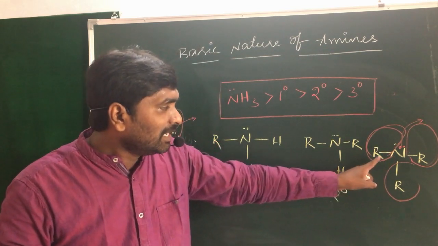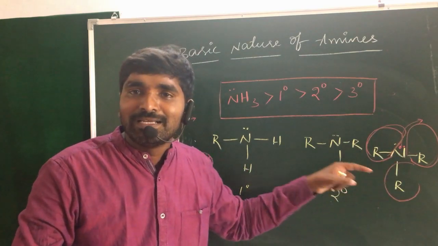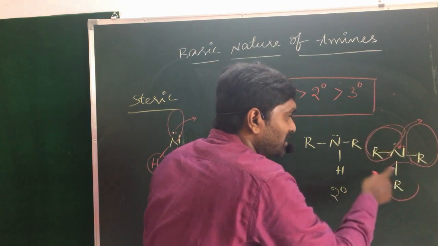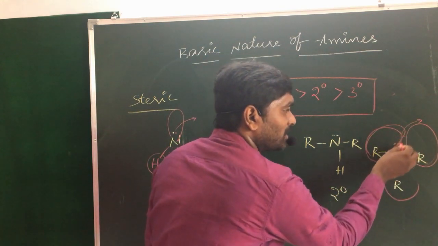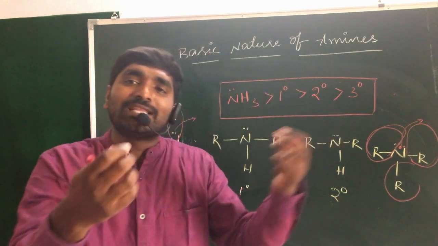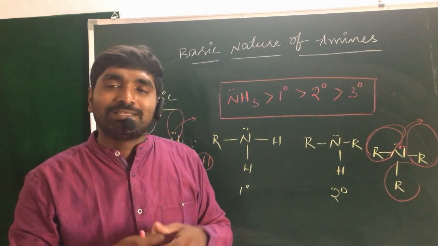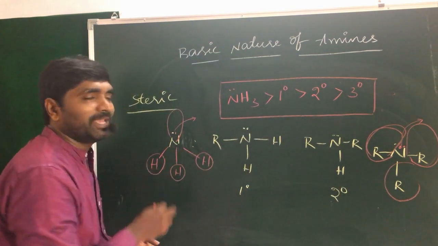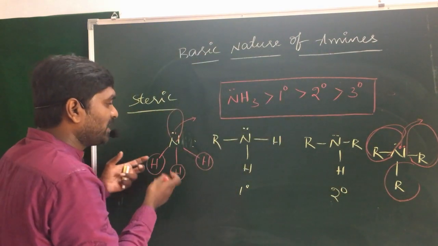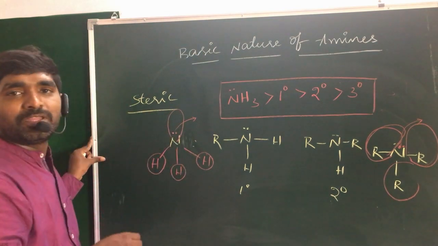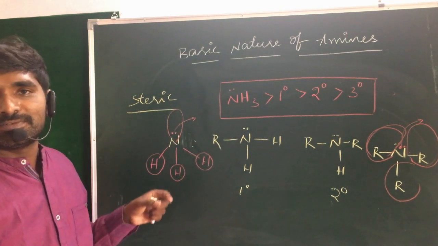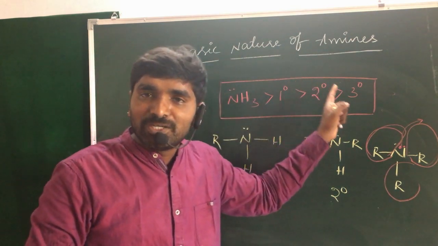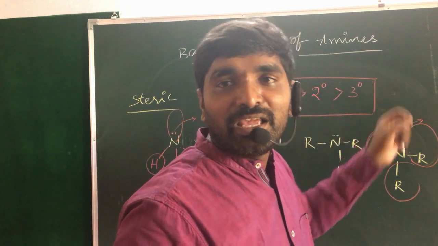But in this condition, even though plus I groups are present, the 3 alkyl groups may occupy the complete space on the nitrogen. There is no space to donate the non-bonding electrons to others. That's why, when compared with the tertiary amines, ammonia is the better base. Why? Because there is a lot of space present on the nitrogen in ammonia to donate the non-bonding electrons. Hence ammonia is a better base, after that 1 degree, after that 2 degree, after that 3 degree amines.